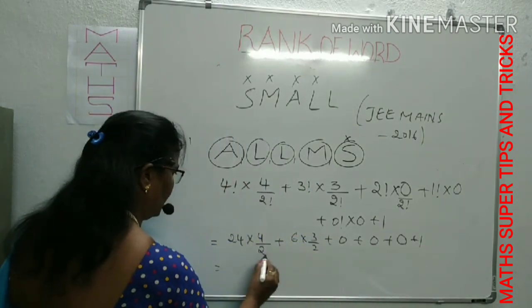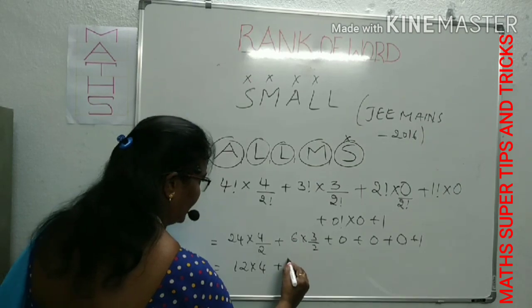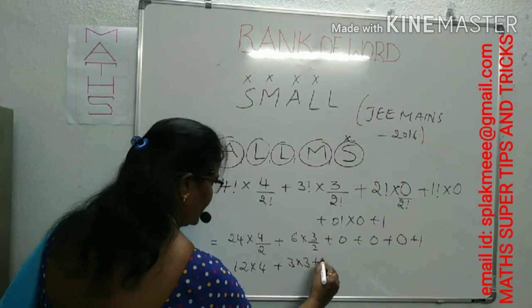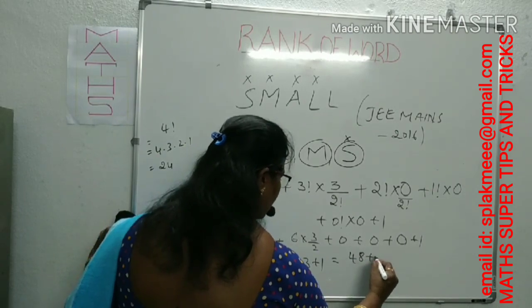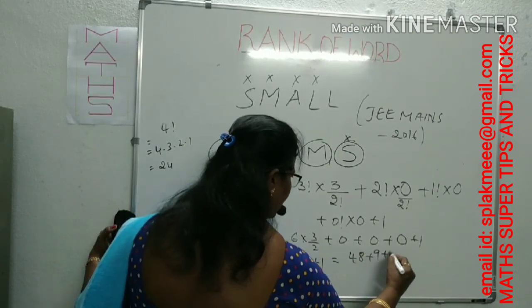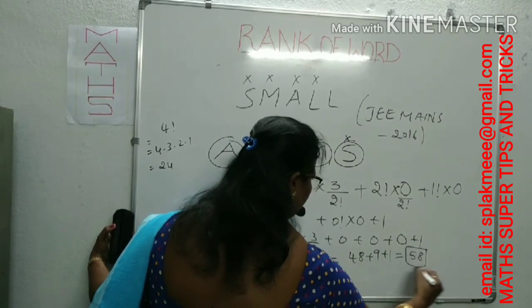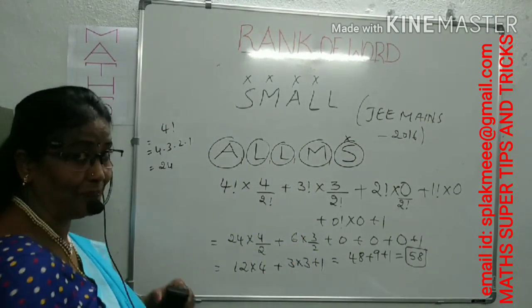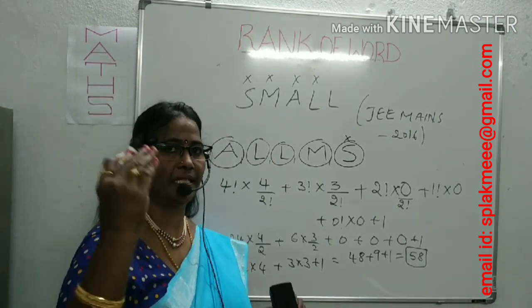Therefore, this is cancelled: 12 into 4, plus this is cancelled 3 times, 3 into 3, plus 1. Therefore, this is 48 plus 9 plus 1. That is 58th rank. What is the rank of this word SMALL? 58.